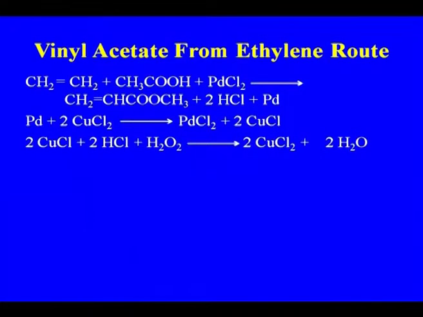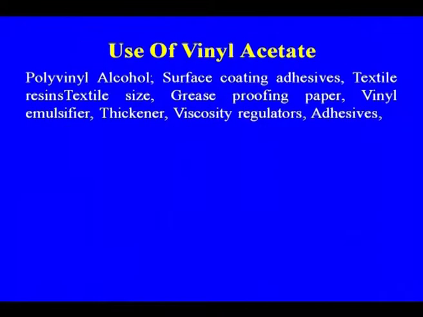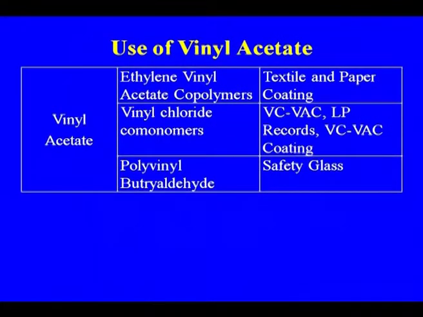These are the series of reactions taking place, and the catalyst used is palladium. Use of vinyl acetate, already I have discussed the various uses. The huge outlet is there for vinyl acetate, and its importance I already discussed in the previous lecture also.